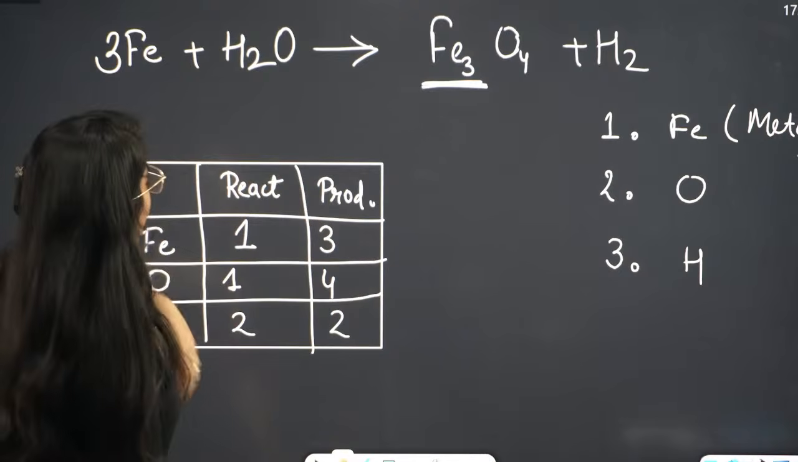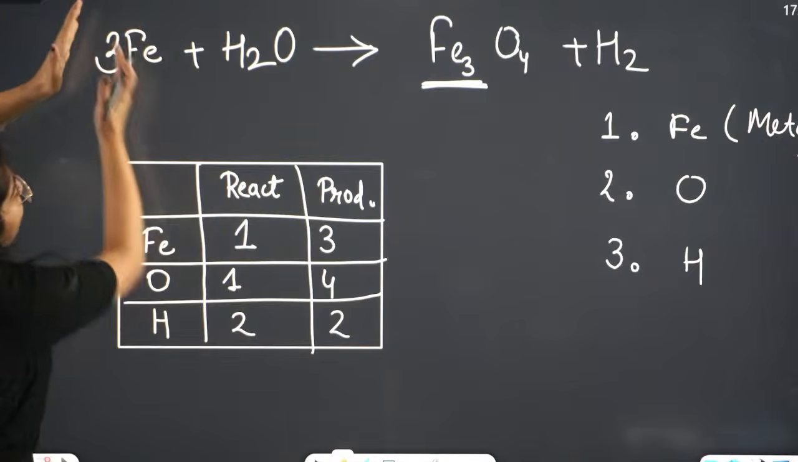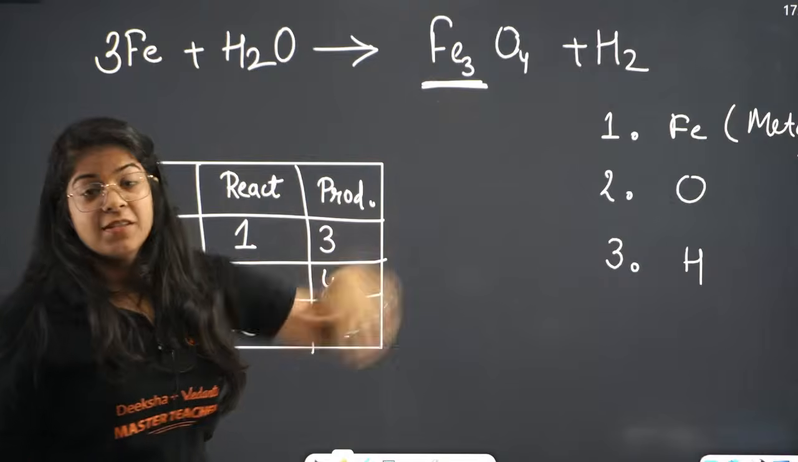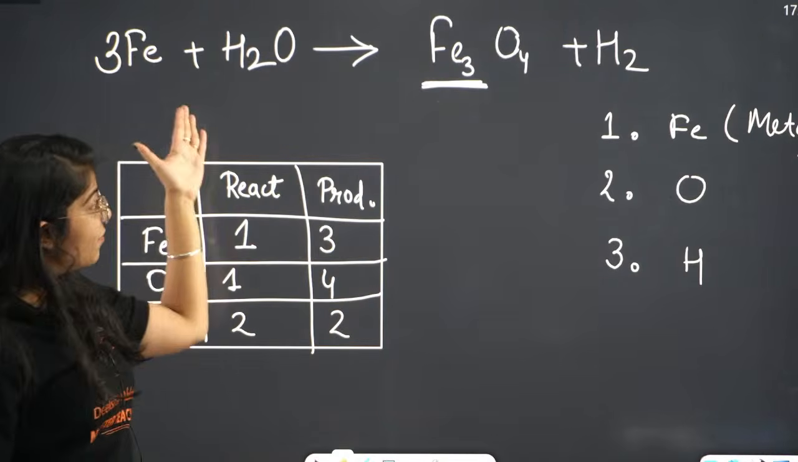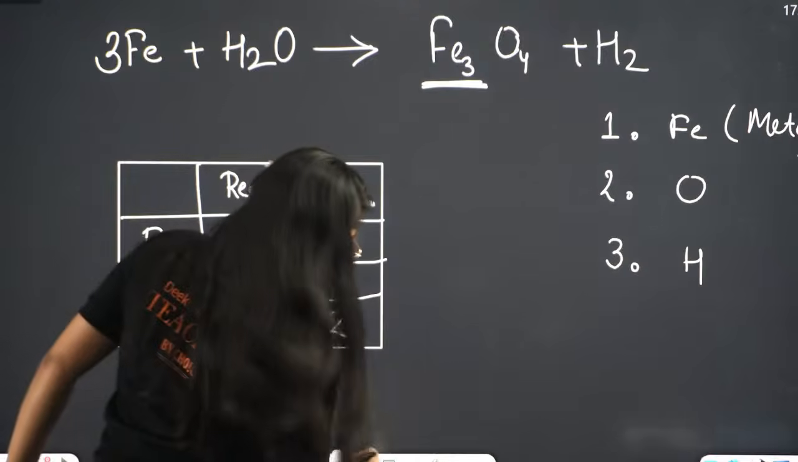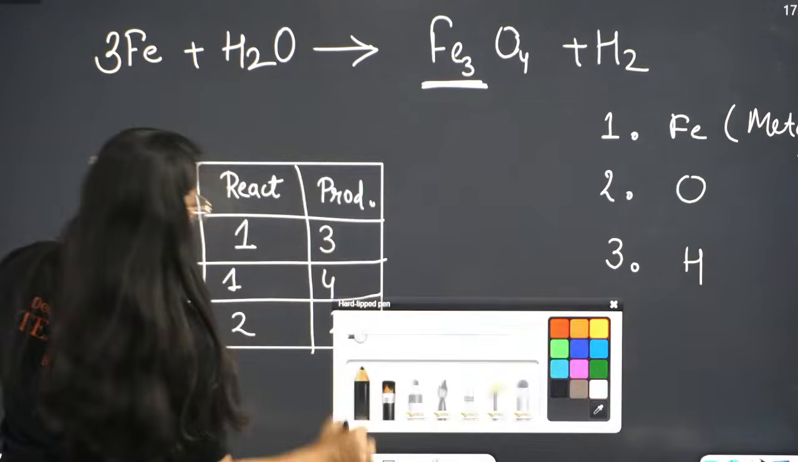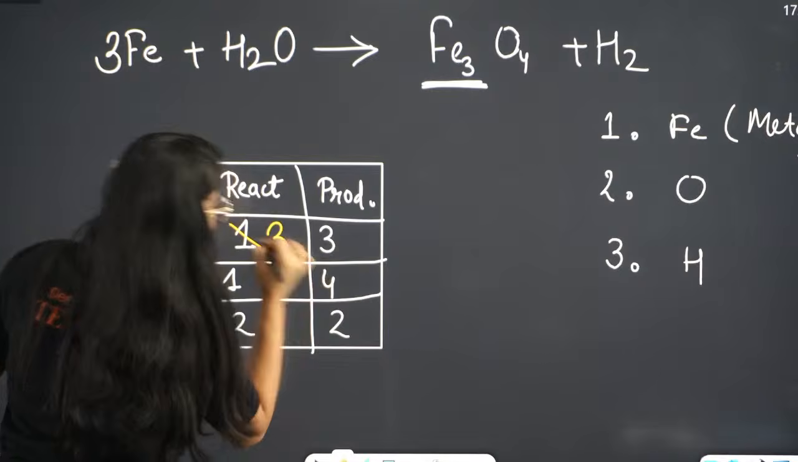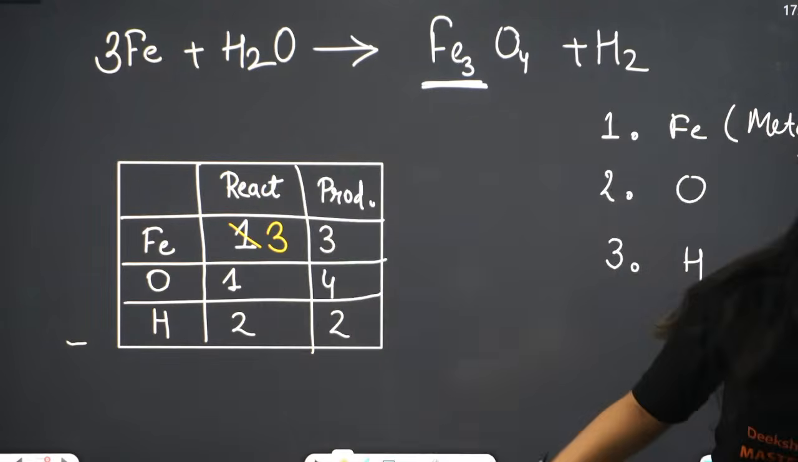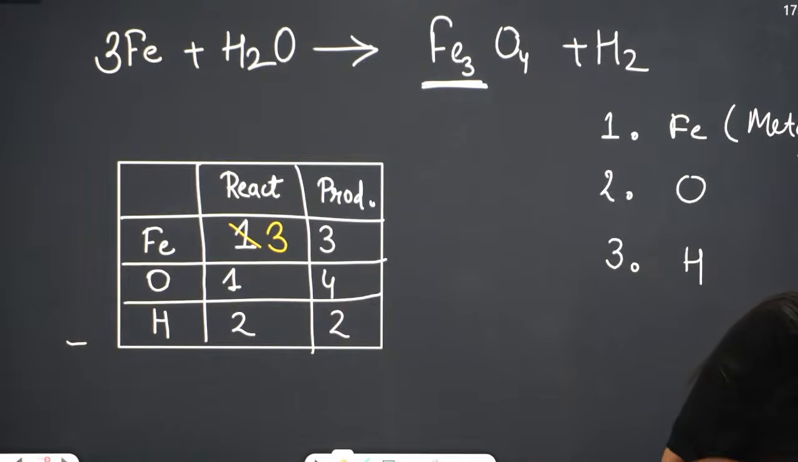Okay. Now, I have placed 3 in front of Fe and there are 3 Fe's. So, is it balanced now? 3 Fe, 3 Fe. Balanced. So, I will cut this part and write 3 here. Because now, the iron are 3 in the reactant side and 3 in the product side as well. Right?